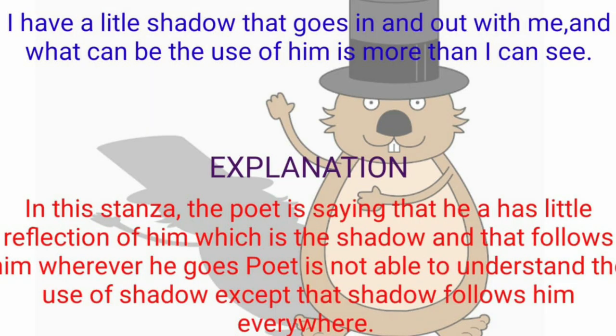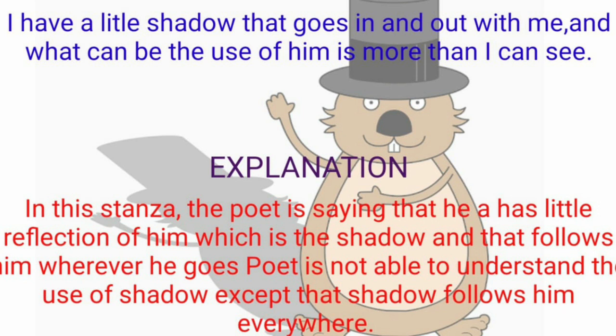In the first stanza, the first two lines: I have a little shadow that goes in and out with me, and what can be the use of him is more than I can see. So the poet is saying that he has a little reflection of him, which is a shadow, and that follows him wherever he goes.